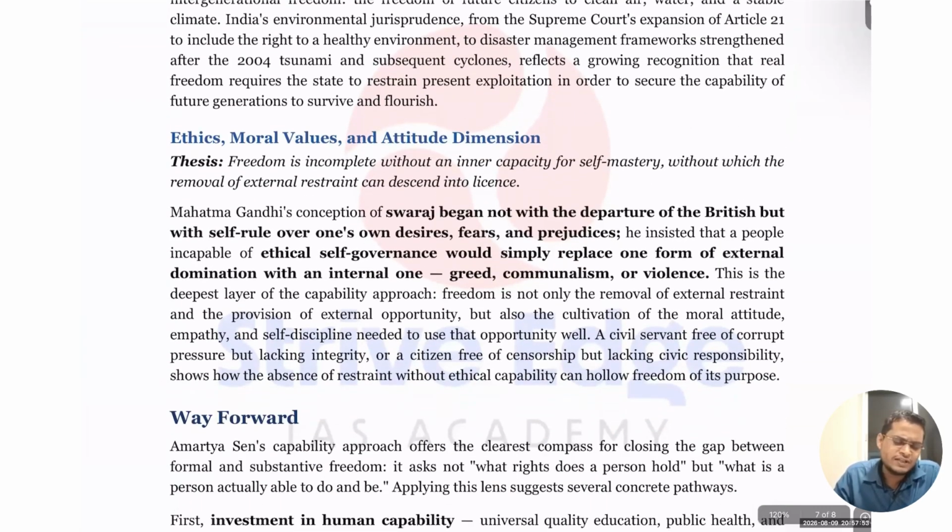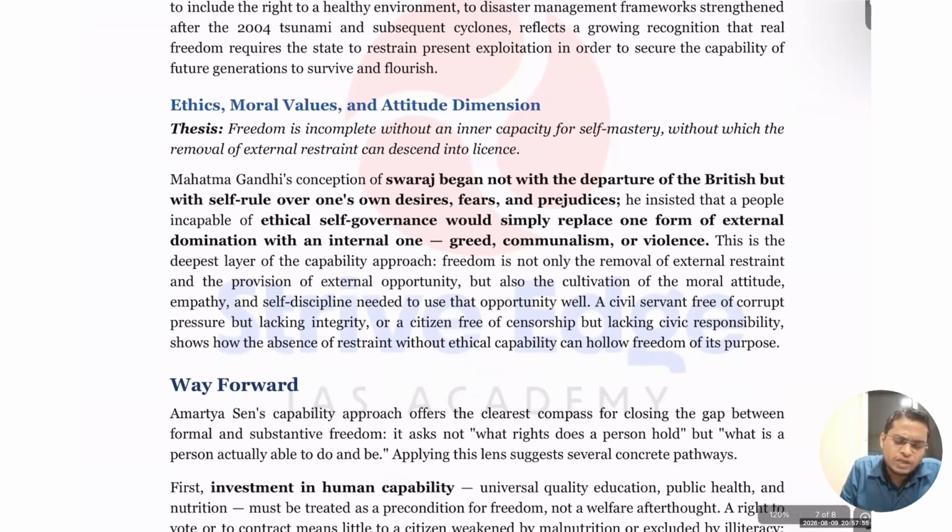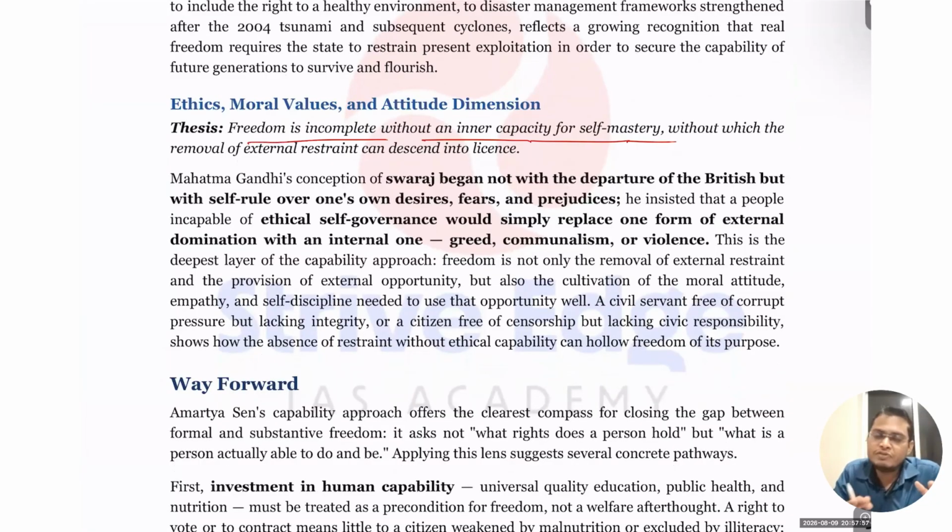So next is ethics and morals. If you see, freedom is incomplete without an inner capacity of self-mastery. So if you see Gandhiji, what is the meaning of Swaraj? Swaraj has two meanings. It is not only about external freedom, it is also about internal freedom. External freedom means removing the Britisher and establishing self-rule. It is also removing the negativity within us.